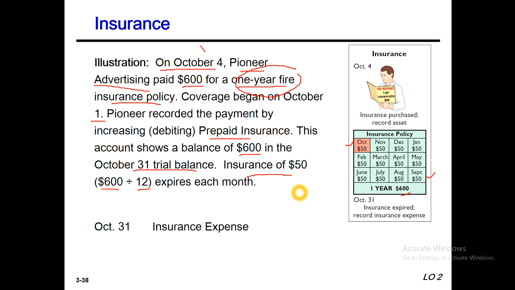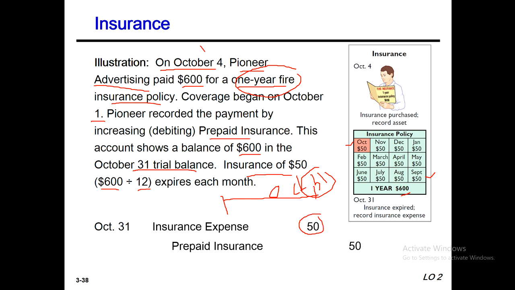So for this, our adjusting journal entry will be insurance expense debit and prepaid insurance credit. That means now we will show that 1 month has expired. Please look at this point, October 31st. So 1 month expired, so now we will show 50 as our insurance expense, and our total prepaid 600 will be reduced by 50 taka. So insurance expense is debit 50 and prepaid insurance is credit 50 in our adjusting entries.